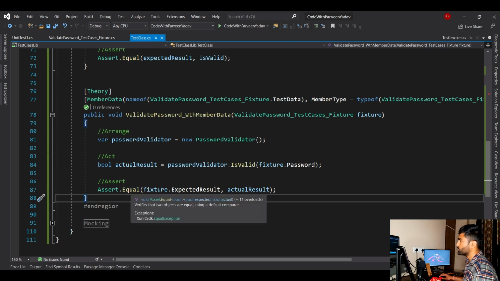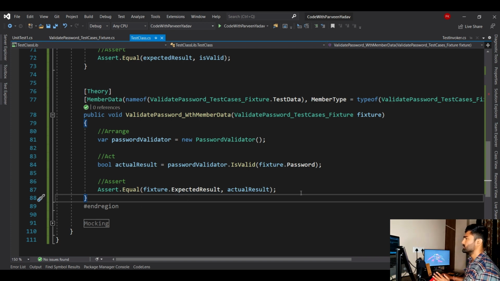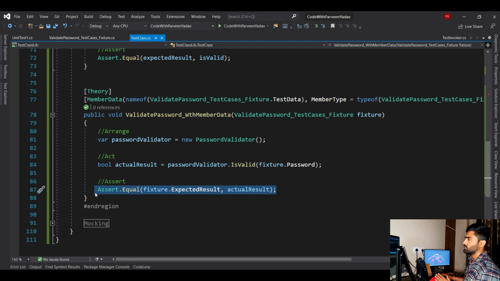Even if you mouse over here, you will see the first parameter is expected, then second parameter is actual. So this assert says if actual and expected are same or not.